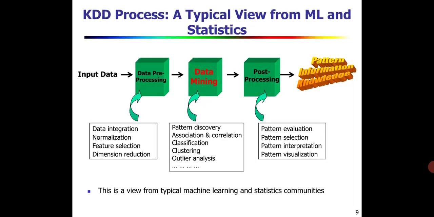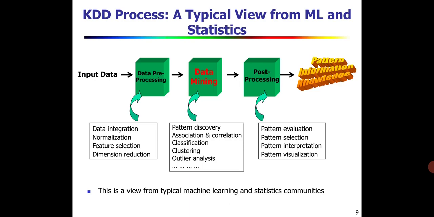Now the KDD process can be represented in another way. It is a typical view from machine learning and statistics. You have three different major categories here. The first stage is data pre-processing. The input raw data is given, then data pre-processing will be done.